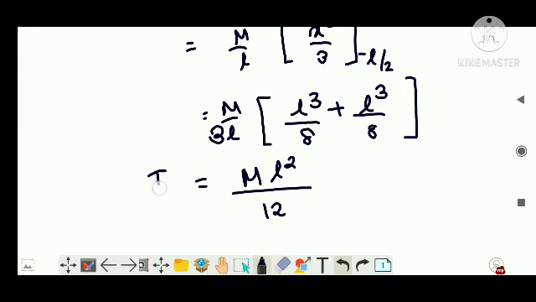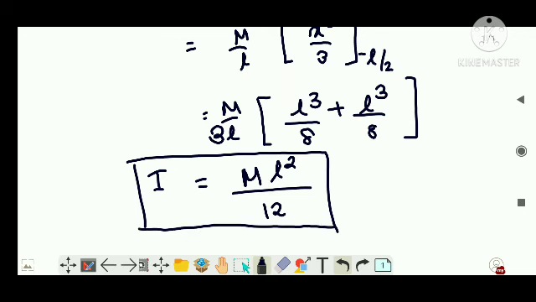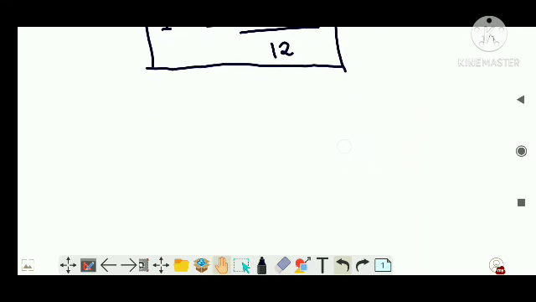This is the expression for the moment of inertia about an axis passing through the perpendicular bisector. Bisector means it is dividing the rod into two equal halves. The perpendicular bisector passes through the rod. Then the moment of inertia about that axis is ML squared by 12. Very important, guys. And similarly, there are a lot of derivations; I will try to include a maximum of derivations here.